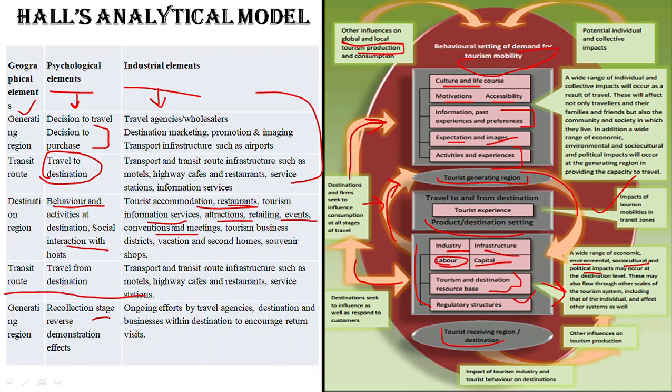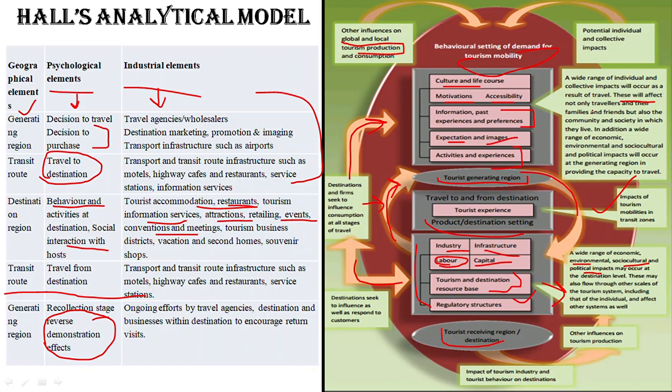Now, he will try to recollect those memories through photos and pictures, and that can also influence the tourist. Here we will have a reverse demonstration effect. Demonstration effect was the local people copying the tourist. Now reverse demonstration effect is after getting back home, his family, the tourist will be influenced by the destination. Okay, so that is reverse demonstration effect.